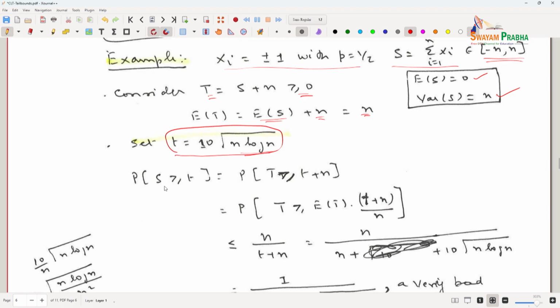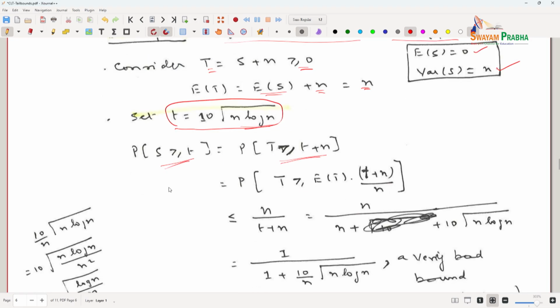So, probability that S is greater than or equal to t is the same as probability that the transformed random variable capital T is greater than or equal to t plus n, and that is equal to probability T is greater than or equal to E of T times (t plus n) divided by n. Look at this now, I am multiplying t plus n by n and dividing by n, but we know expected value of T is n.